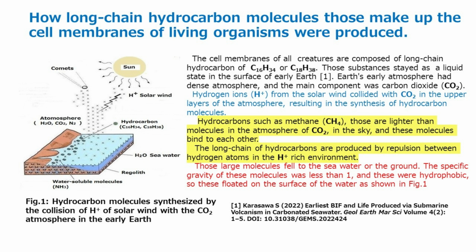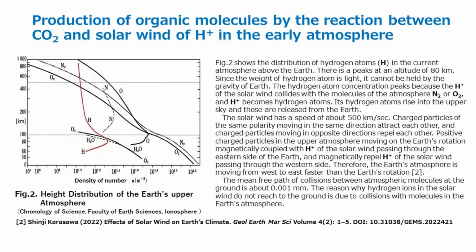The long chains of hydrocarbons are produced by repulsion between hydrogen atoms in the H+ rich environment. Those large molecules fell to the seawater or the ground. The specific gravity of these molecules was less than 1, and they were hydrophobic, so they floated on the surface of the water as shown in Fig. 1. Production of organic molecules by the reaction between CO2 and solar wind H+ in the early atmosphere.